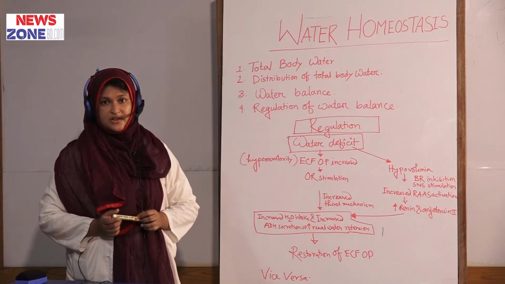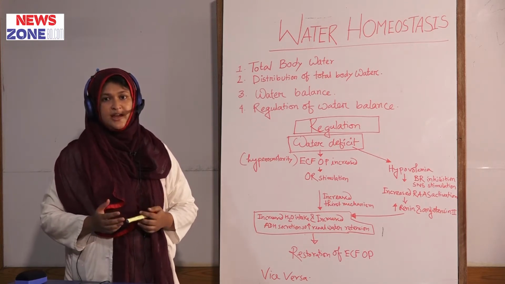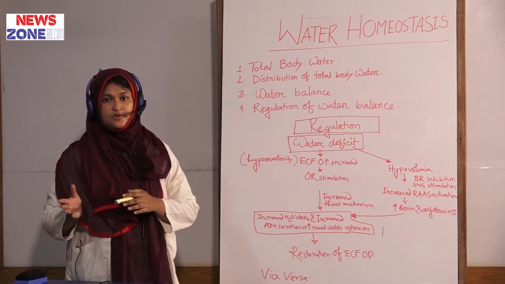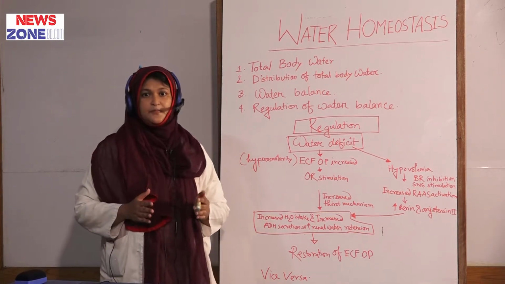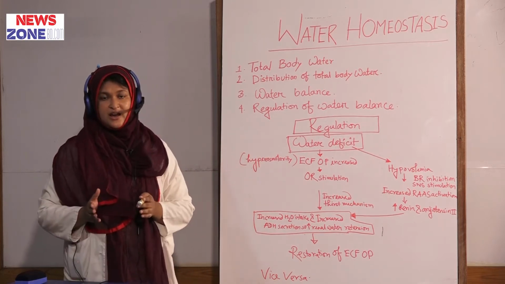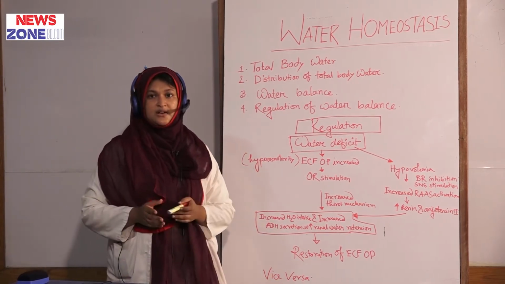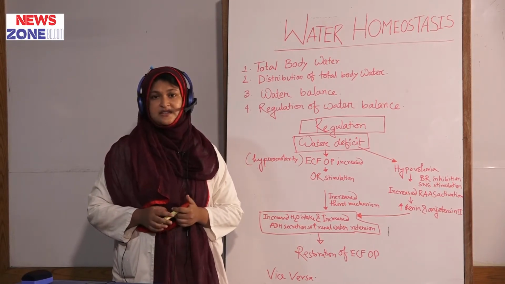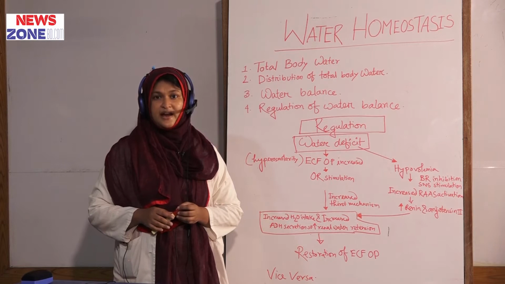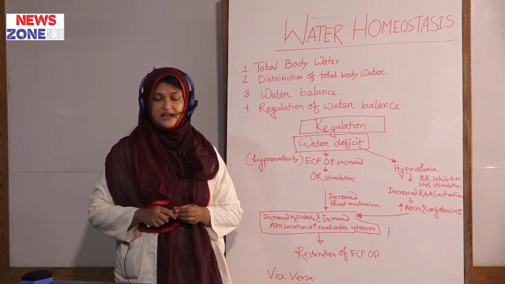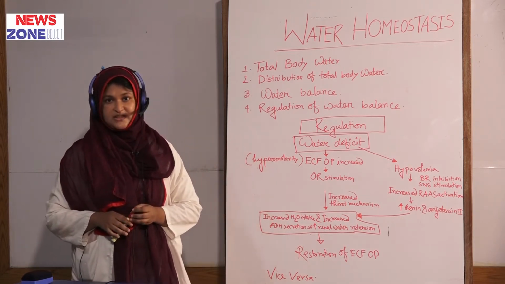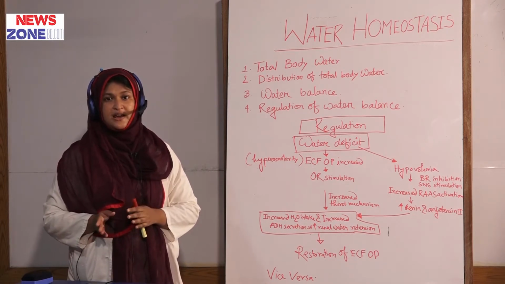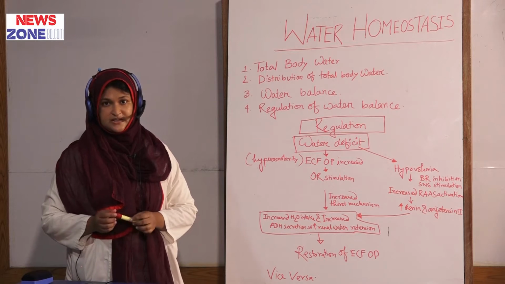In the total body water distribution, we mentioned that the amount of total body water differs with age. For infants and children, total body water is 75 to 80%. In early fetal life, it is 95%. In an adult male, it is 60%. In an adult female, 55%. In an elderly male, 50%, and in an elderly female it is 45%.